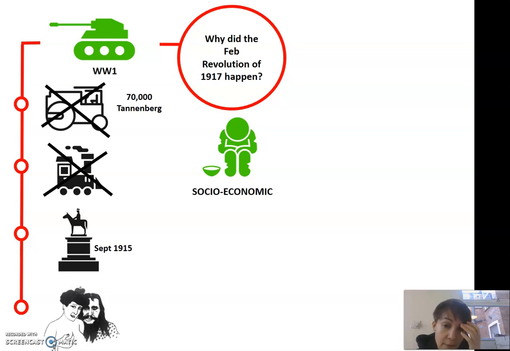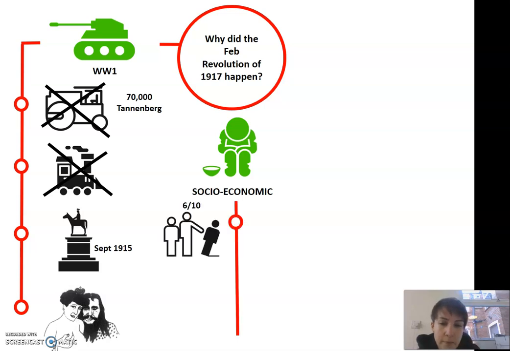Another major reason for the February Revolution were socio-economic reasons. So 6 out of 10 people in Russia spoke Russian as an additional language. These ethnic minorities were known as subject nationalities, and they faced Russification, which was prejudice they encountered as they were forced to conform to the Russian culture, the Russian language, and they often had, for example, less powerful jobs and fewer employment opportunities. So they wanted change and demanded new leadership.